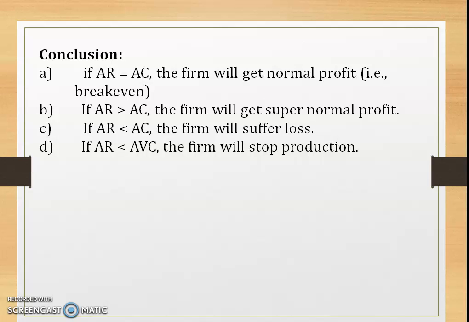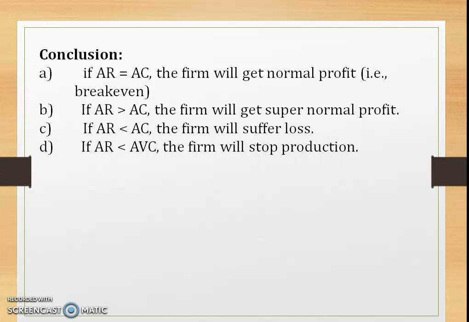If AR is less than AC, the firm will suffer loss or the minimum loss, or it may even exit the industry. They have to cut down or stop the production because they incur the loss. So if AR is less than AC, the firm will stop production. This is the conclusion as far as the short run equilibrium under perfect competition is concerned.